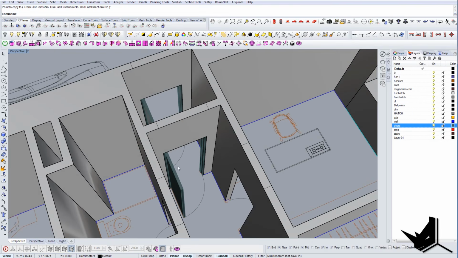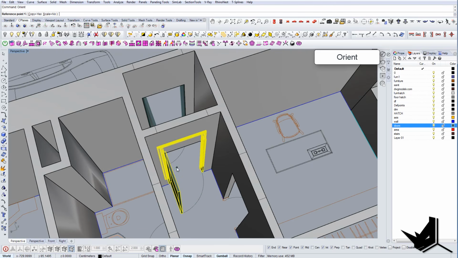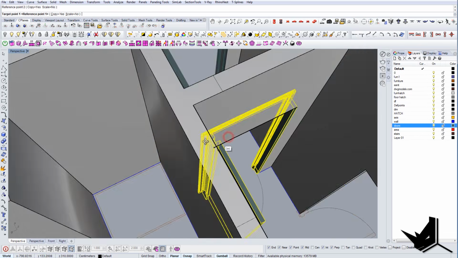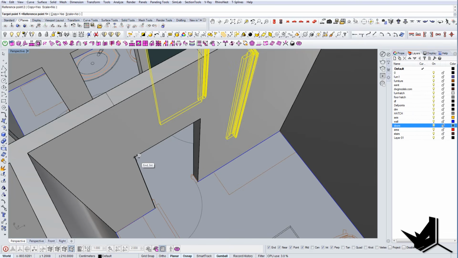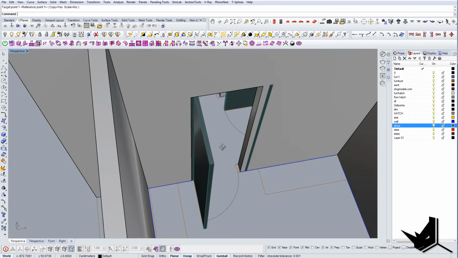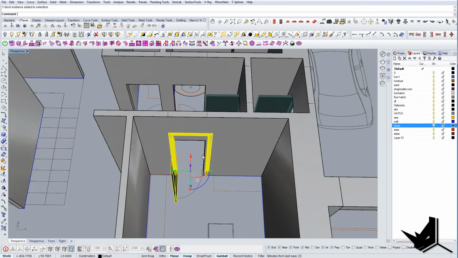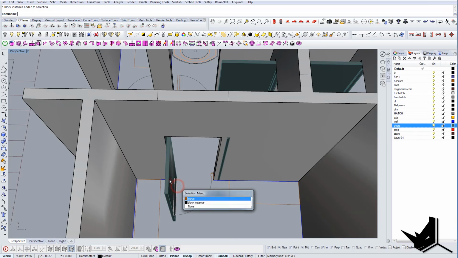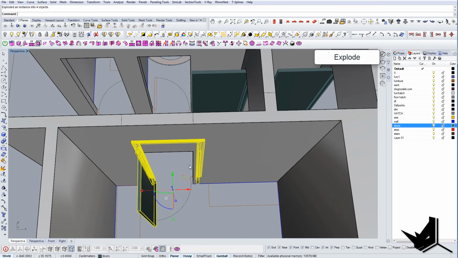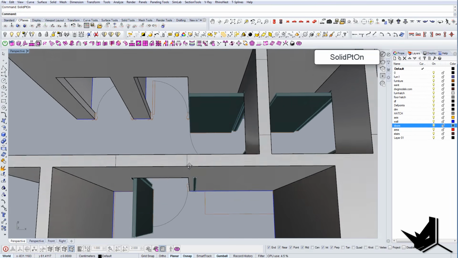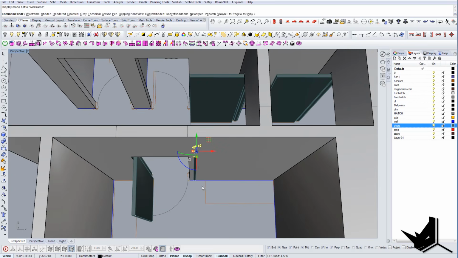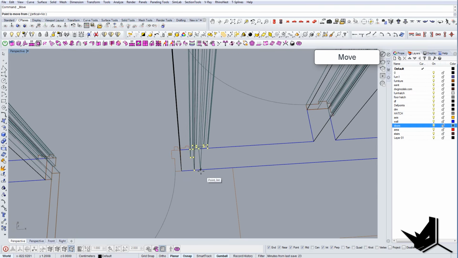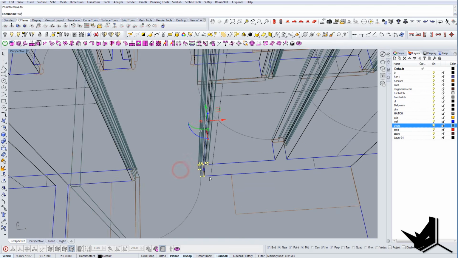Okay, what we can do here is use, for example, Orient. In this example, we can go from here to here, and then use this other element. And of course, you can see here that it's not the same distance for the doors. So let's explode the block. Let's turn solid points on, select only these areas here, and move them like so.